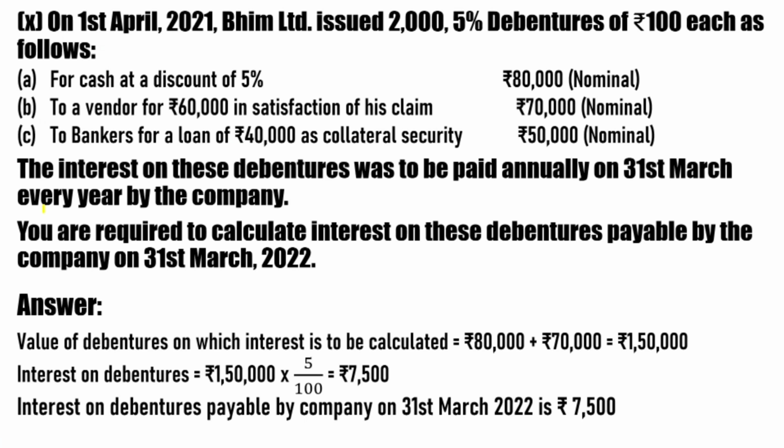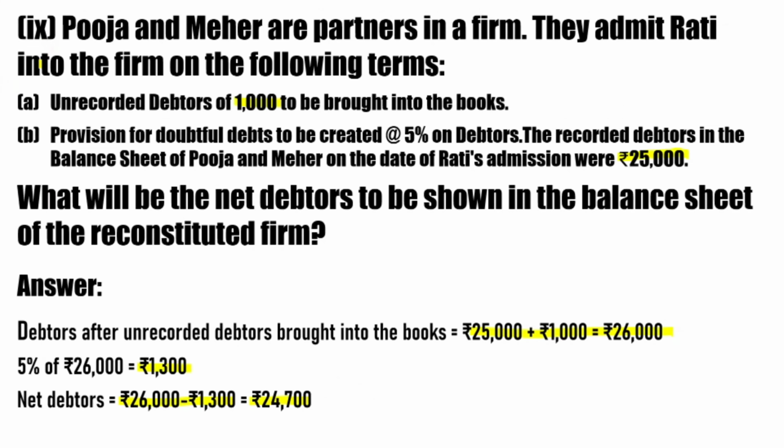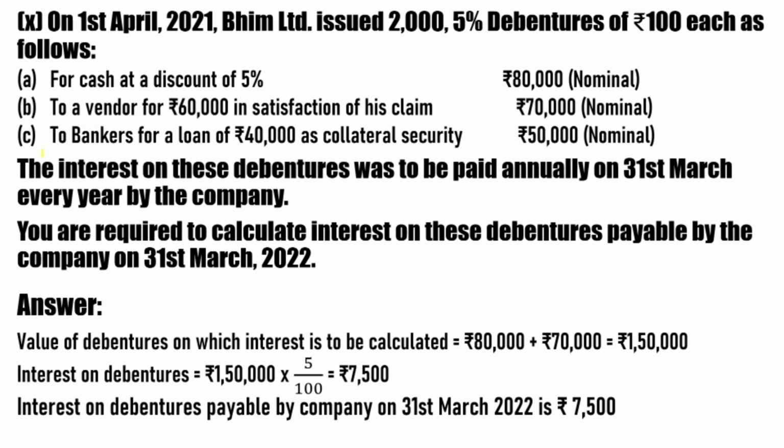So the first thing to remember is interest is payable by the company on the debentures that are issued to public, and the last point, that is debentures are issued to bankers for a loan. That means debentures are issued to bank as collateral security. So no interest is paid for these debentures. So if we have to calculate the interest, we will calculate it on point A and point B.